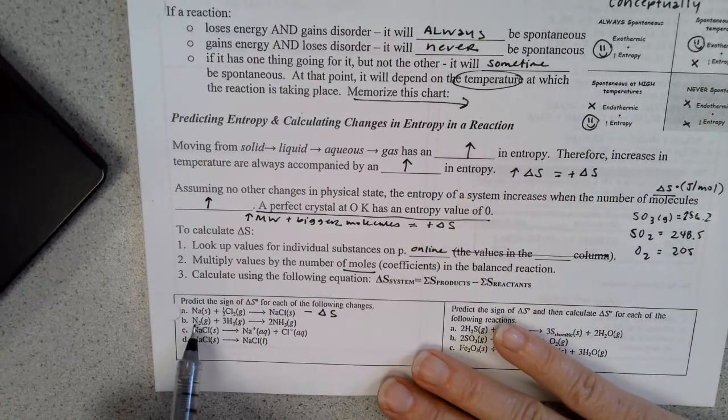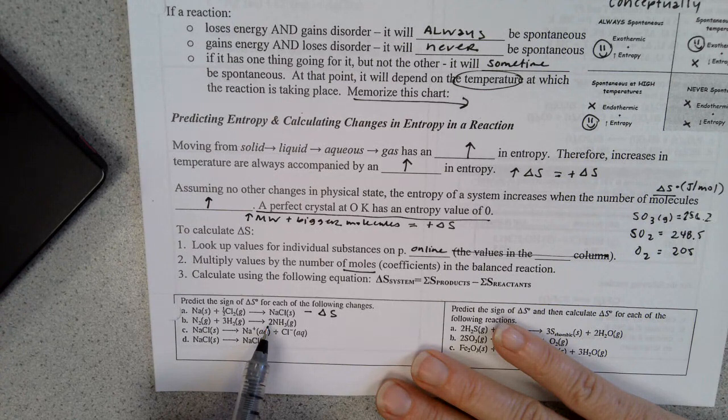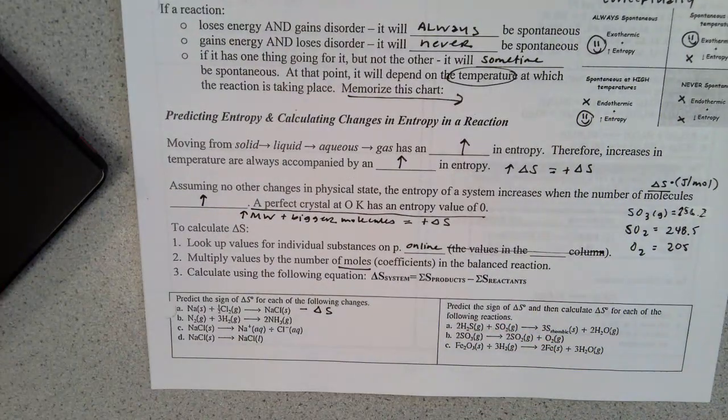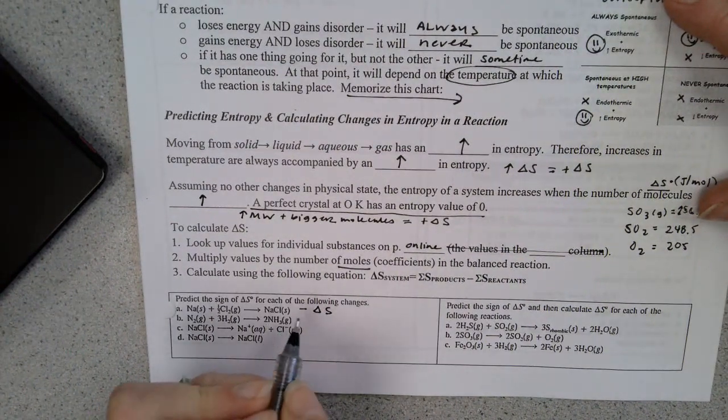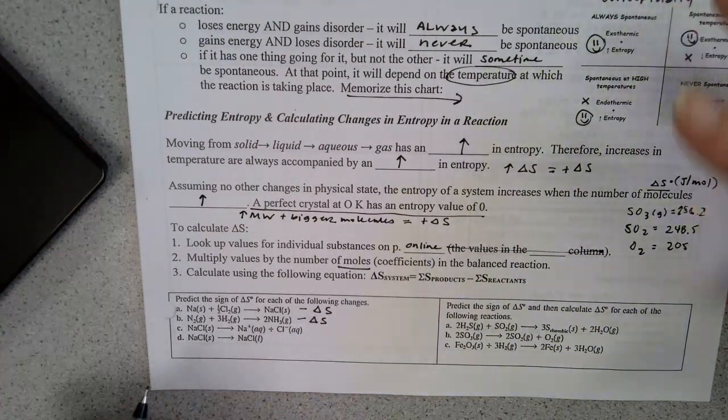Okay, here these are both gases. So 4 moles of gas versus 2 moles of gas. Well, this is going to have fewer particles. So fewer particles is going to be more ordered or more disordered? Because there are fewer moles of gas, this is definitely going to be more ordered. So that's going to be negative delta S as well.